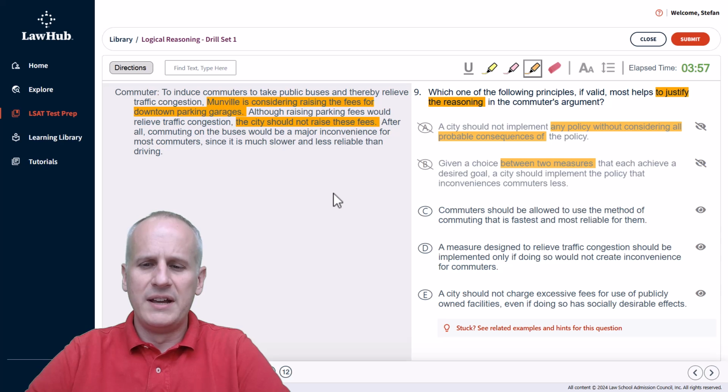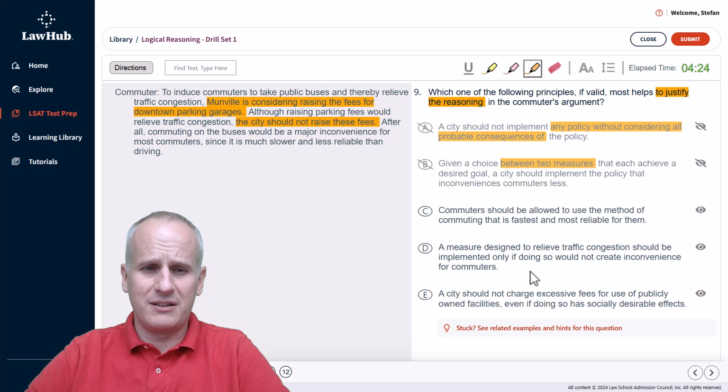Then choice C, we've got: commuters should be allowed to use the method of commuting that is fastest and most reliable for them. Well, if I'm thinking about my prediction, I go fastest, reliable. These seem reasonable. I'm not necessarily loving it, but I go, okay, that's at least in the ballpark of what might be expected. Now, choice D says a measure designed to relieve traffic congestion should be implemented only if doing so would not create inconvenience for commuters.